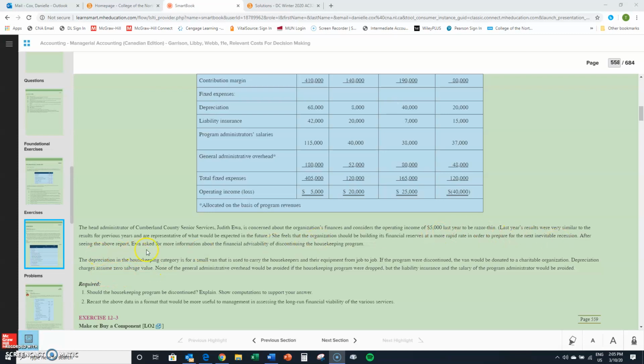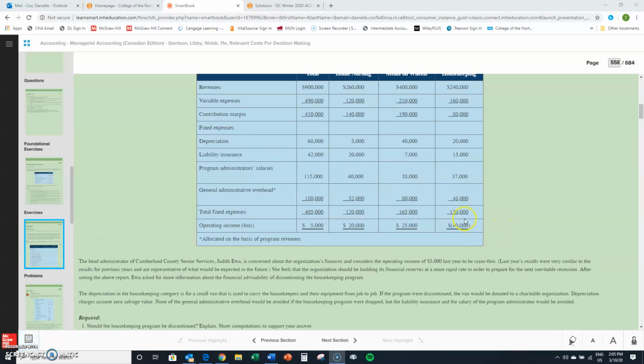What do they say? So they're thinking about discontinuing the housekeeping program, and we can see here that's likely because it's showing a loss. So depreciation in the housekeeping category here is for a small van, sorry, that is used to carry the housekeepers and their equipment from job to job. If the program were discontinued, the van would be donated to a charitable organization. Depreciation charges assume zero salvage value.